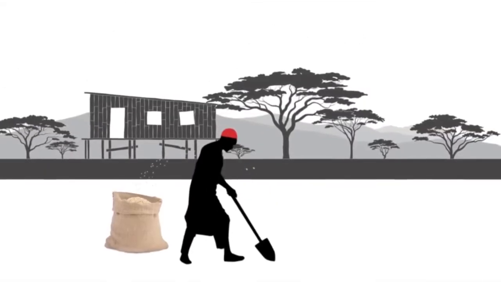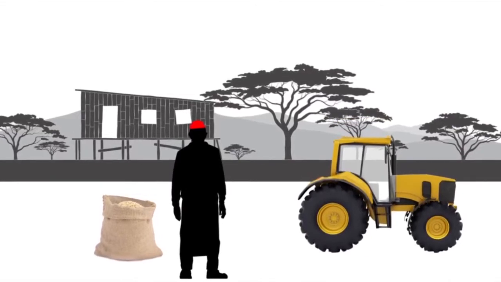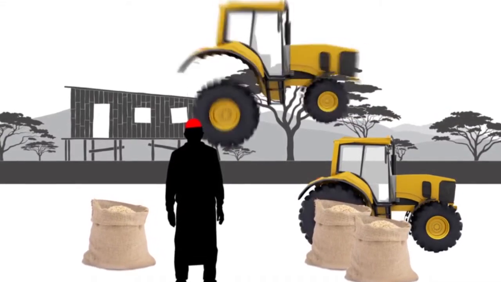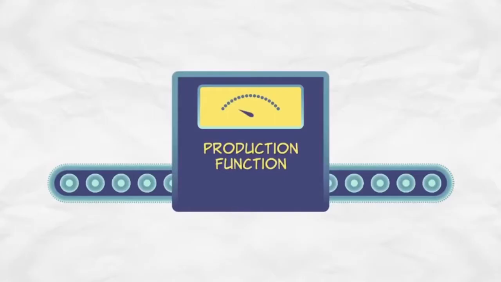For example, a farmer with a tractor can produce a lot more output than a farmer with just a shovel. Similarly, a farmer with 2 tractors can produce more output than a farmer with just 1 tractor. So, in conclusion, human capital, physical capital, and ideas are used together to produce output. That's the idea of our production function.